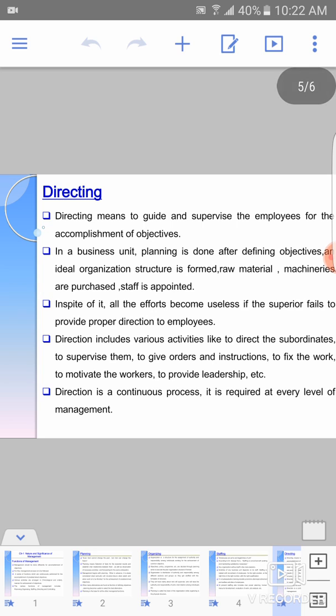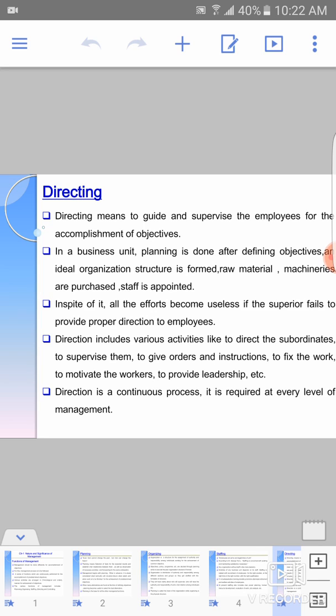Now we are going to study directing. Directing means to guide and supervise the employees for accomplishment of objectives. As a good leader, as a good manager, you need to guide your employees, you need to constantly motivate them, you need to constantly supervise the employees for accomplishment of objectives. Directing is basically that only, to guide and supervise the employees.